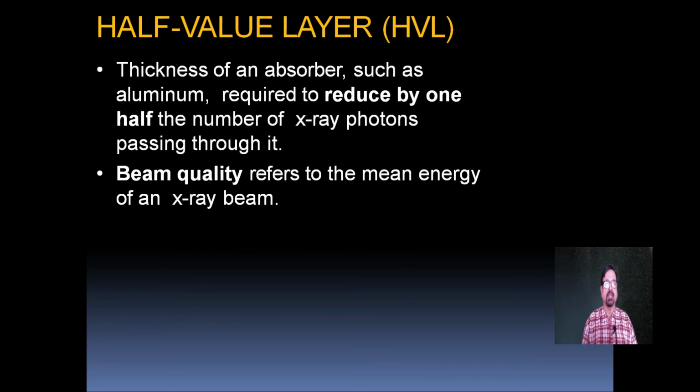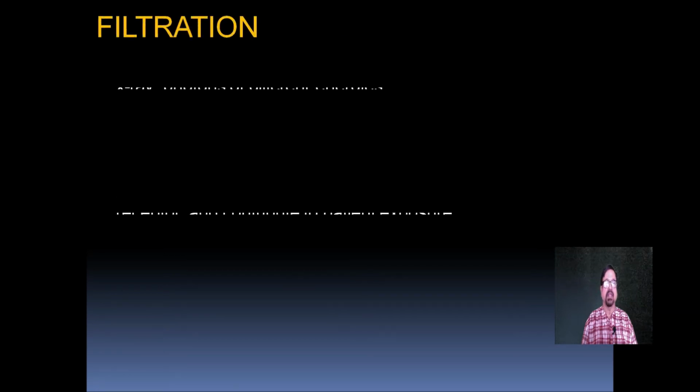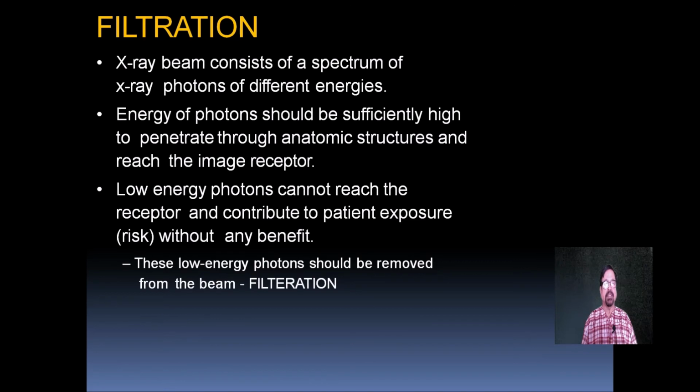Now, what is half value layer? It is the thickness of an absorber such as aluminium required to reduce by half the number of X-ray photons passing through it. Second is the beam quality, which refers to the mean energy of an X-ray beam. Now, filtration: the X-ray beam consists of a spectrum of X-ray photons of different energies. The energy of photons should be sufficiently high to penetrate the anatomical structures and reach the image receptors.